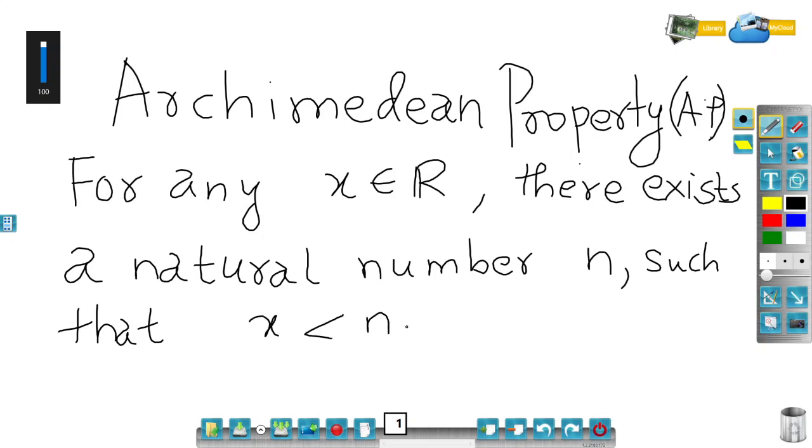The result is very clear. It says that if you take any real number, then you can always find a natural number, call it n, such that that natural number is ahead of that real number.